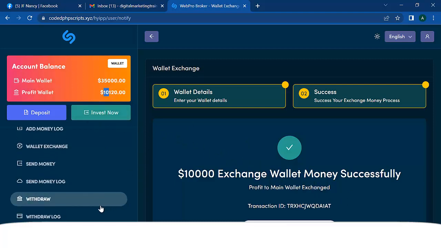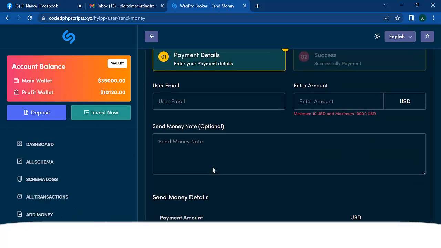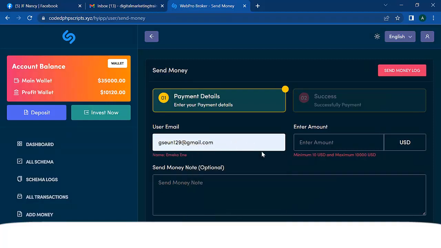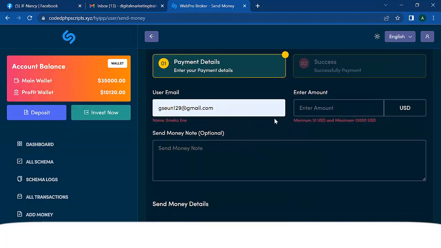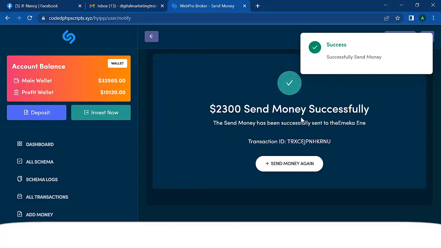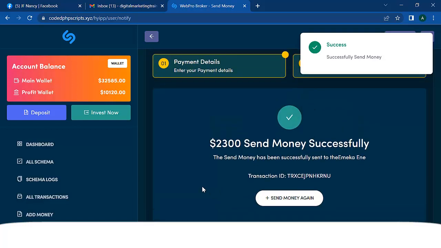Let's see another function that has to do with send money. So we can send money to another user. This is a particular user I have on this website, and I'm just going to send money to that user. Let's say I want to send $2,300 to this particular user, right? $2,300. I'm going to click on send money. You can see that $2,300 was sent successfully to that wallet.